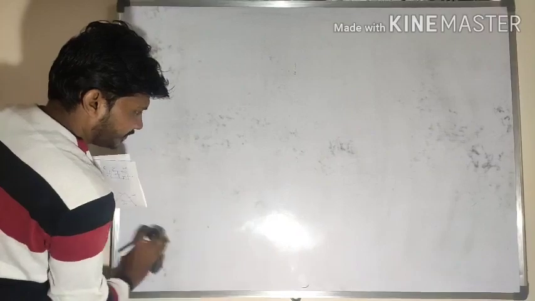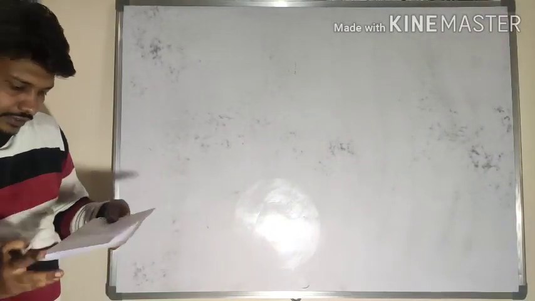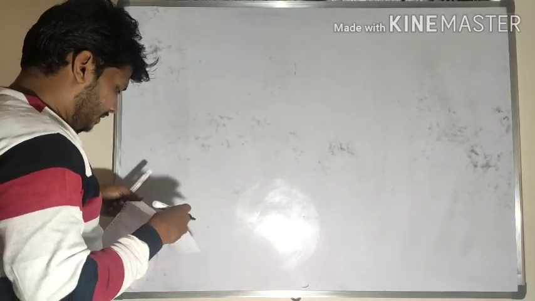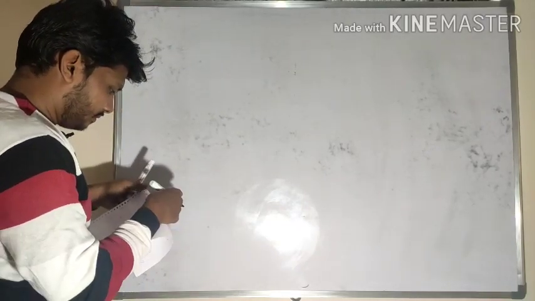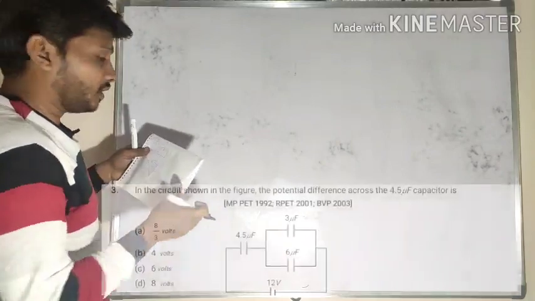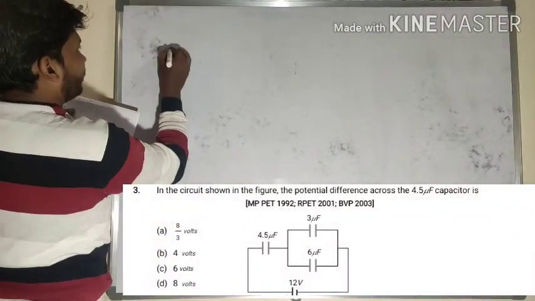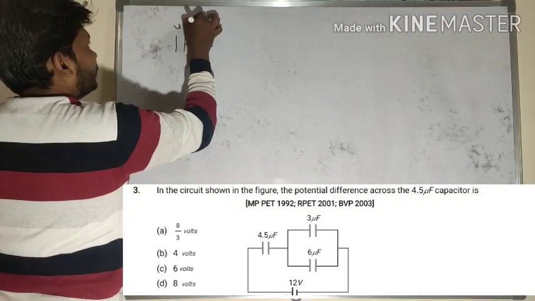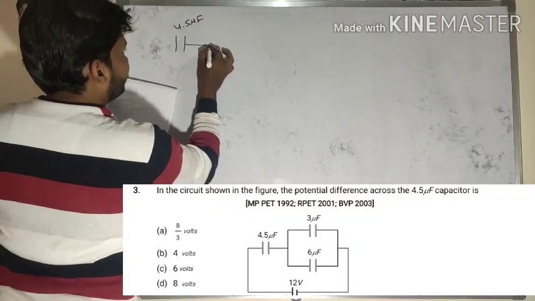Next one, I would like to solve another question. Okay. Find the potential difference across a 4.5 microfarad. So let me draw the circuit here. So this is 4.5 microfarad.